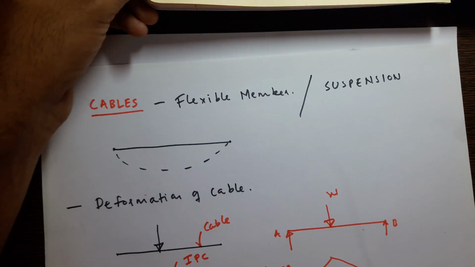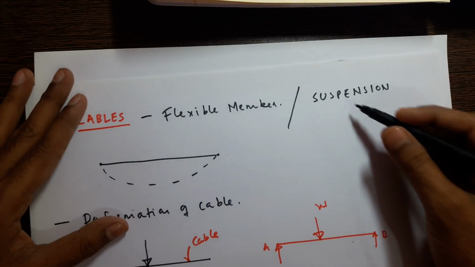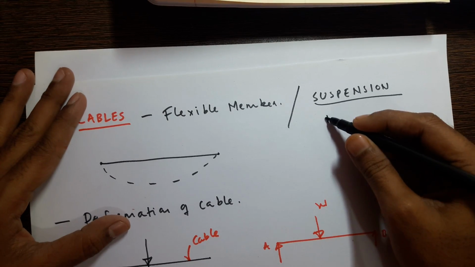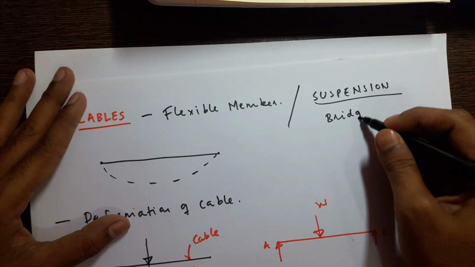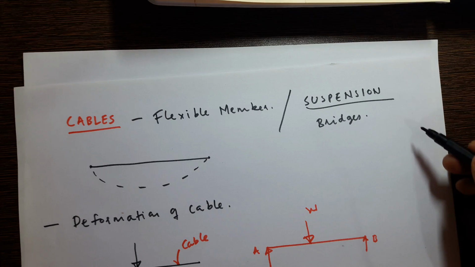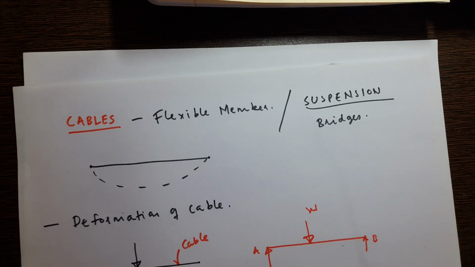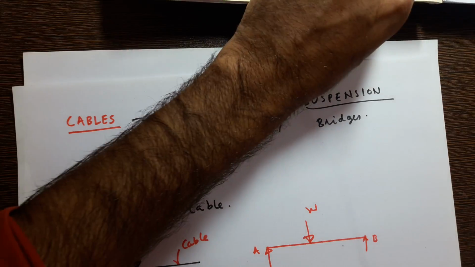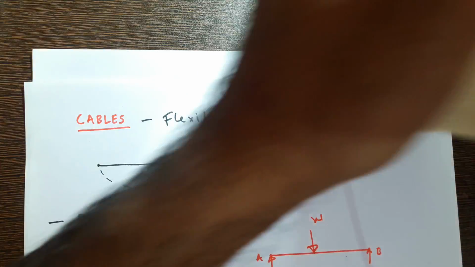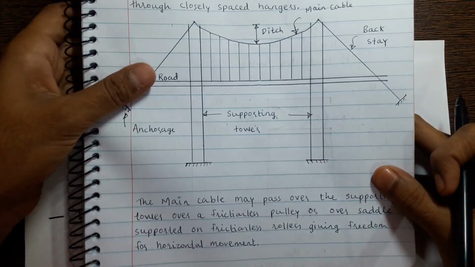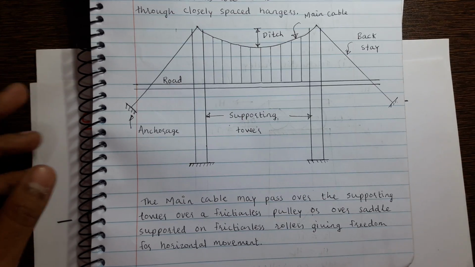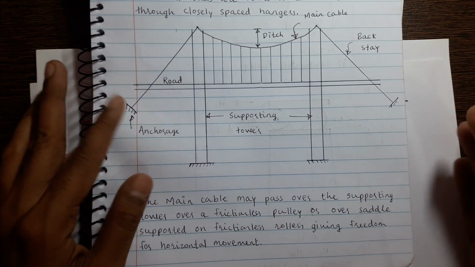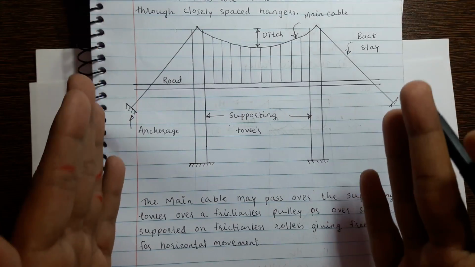Okay, so in this section I will also explain the suspension bridges. In suspension bridges, cables form an important structural component. I will show you the diagram of a typical suspension bridge. You have the road.